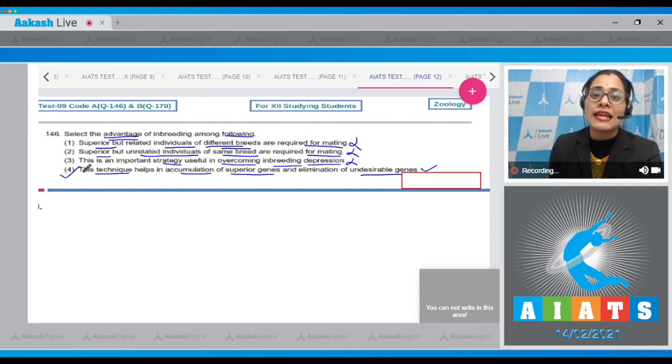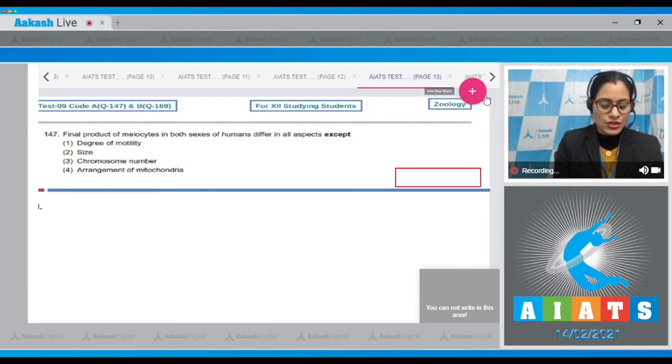Because this method called inbreeding increases the chances of evolving pure lines in any animal breed. Continuous or close inbreeding results in inbreeding depression, which can be overcome by single outcross. So the correct answer to this question is option number 4. Let's move on to the next question, which is question number 147.